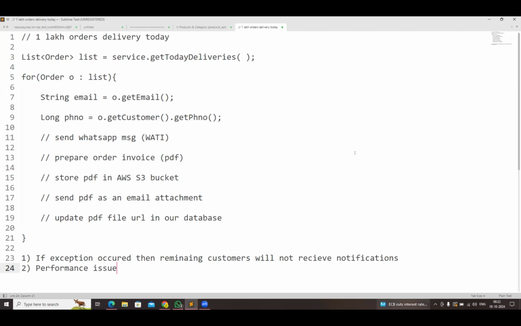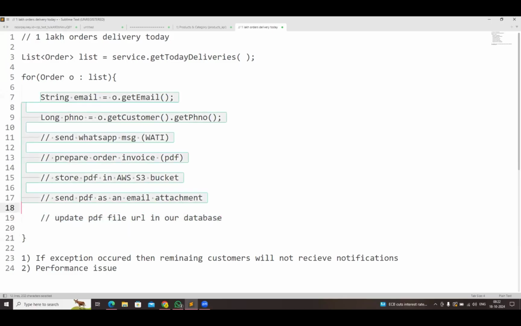Now assume that we are sending a WhatsApp message to the customer. We are preparing a PDF file. We are storing the PDF in the S3 bucket. We are sending the PDF as an attachment, and we are updating the PDF URL in our database. So on average, how much time will it take to complete this process for one order?